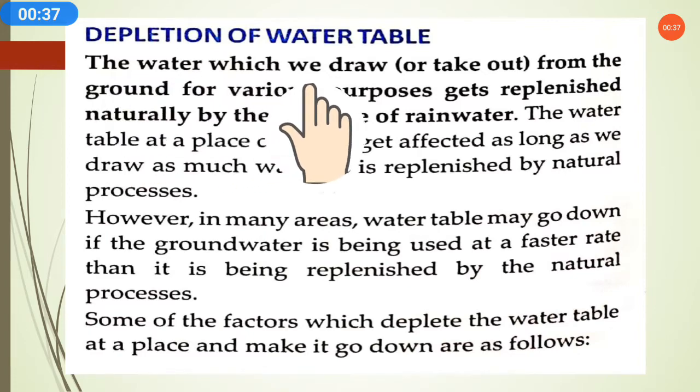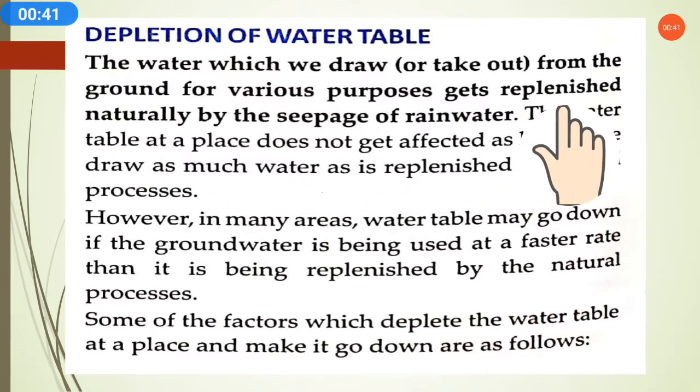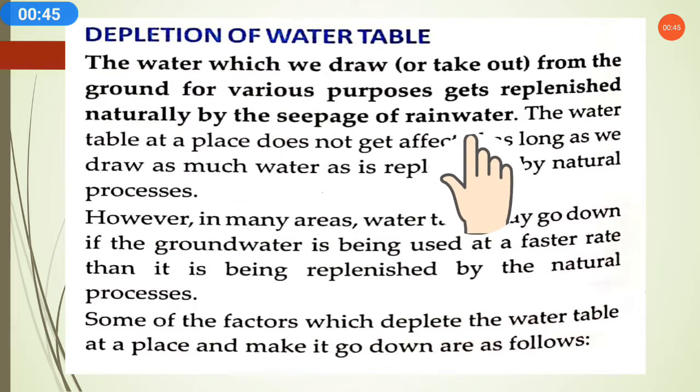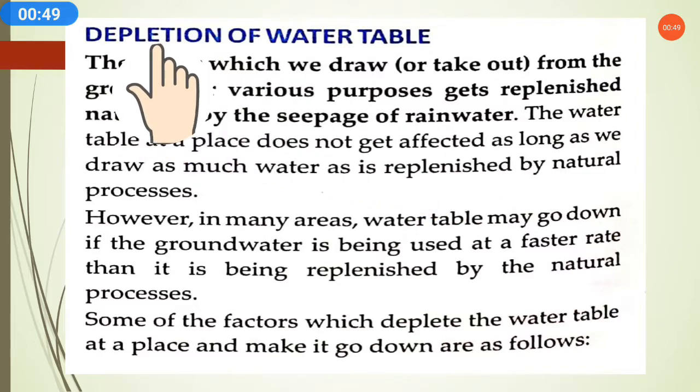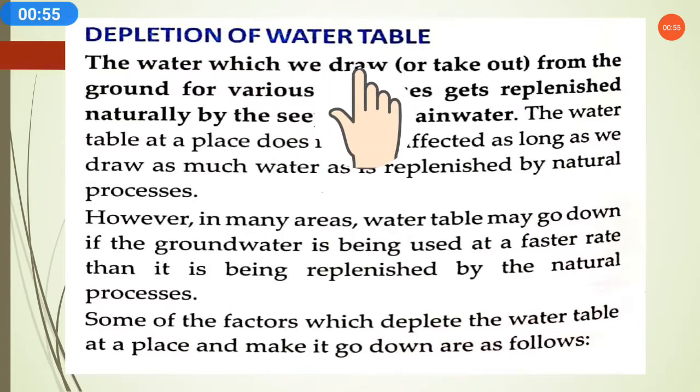The water which we draw or take out from the ground for various purposes gets replenished naturally by the seepage of rainwater. Depletion means getting down, decreasing of the water table. As we know, if you take more and more water from the groundwater, the water table will get down.